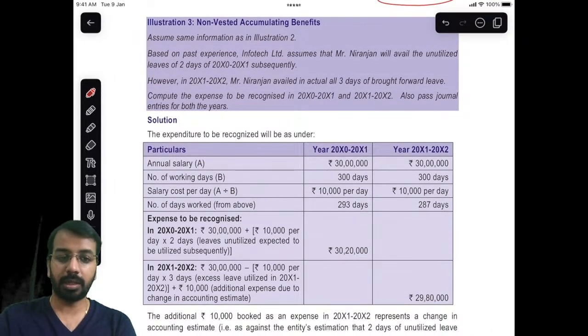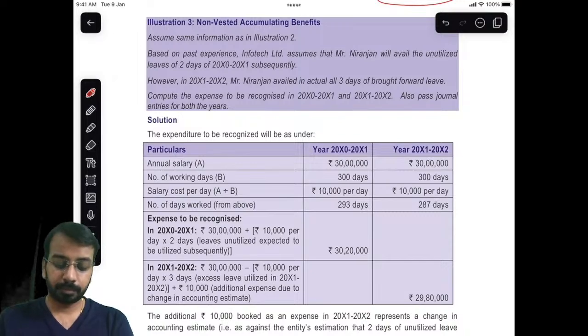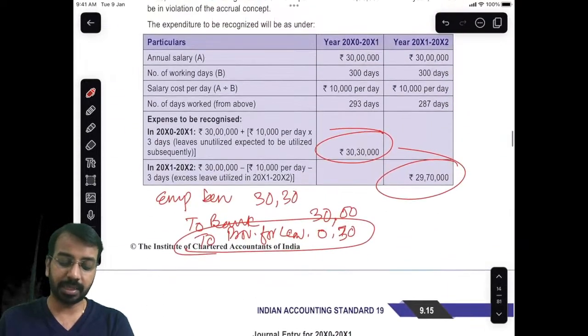Okay. Now the next one, the same illustration, slightly different. Niranjan will avail unutilized leave of 2 days in year 1 subsequently. Here we said 3 days.